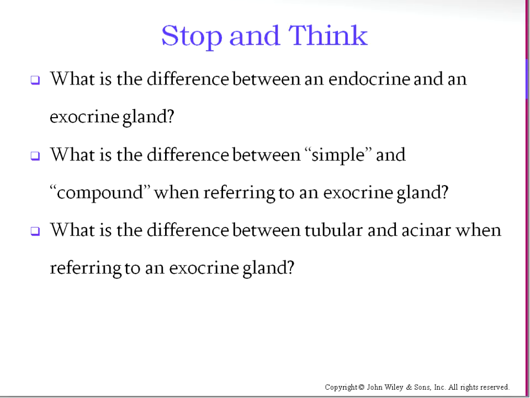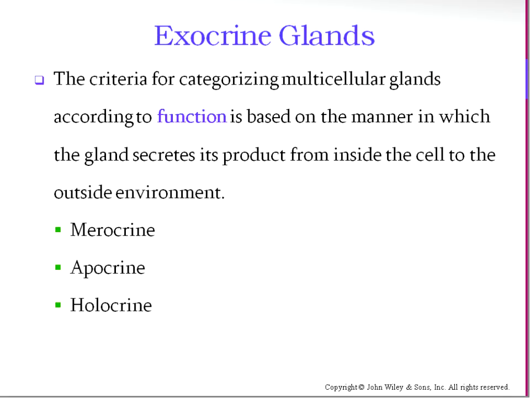So what's the difference between simple and compound when referring to an exocrine gland? Just whether or not the ducts are branched. And what's the difference between tubular and acinar? Tubular is tube-shaped. Acinar is flask-shaped or grape-shaped. Okay, so that's the structural